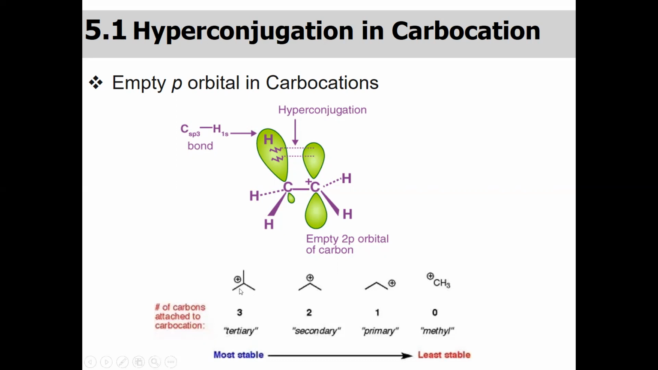That's why we can say that the tertiary carbocation is more stable than the secondary carbocation. Secondary carbocation is more stable than the primary carbocation, and primary carbocation is more stable than the methyl carbocation. The reason is that the methyl groups are stabilizing the carbocation by donating electrons from their CH bonds, because the carbocation is an electron deficient species.